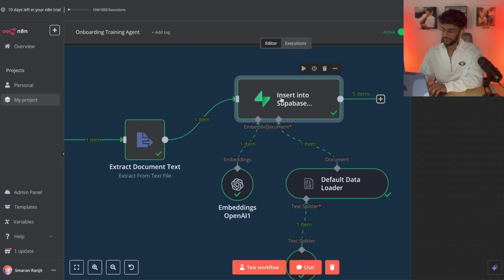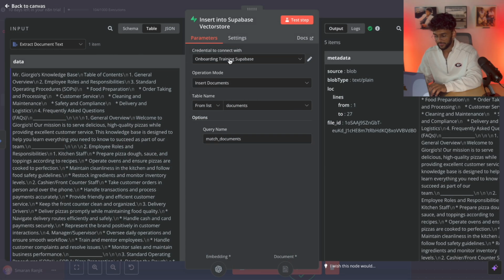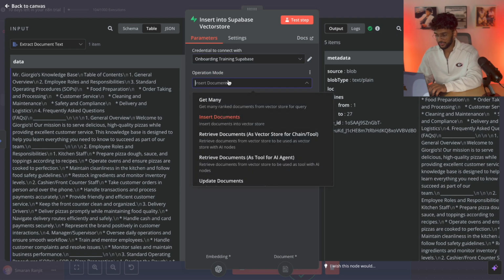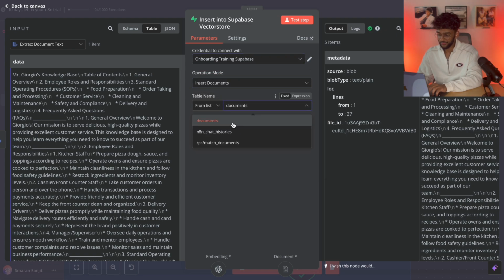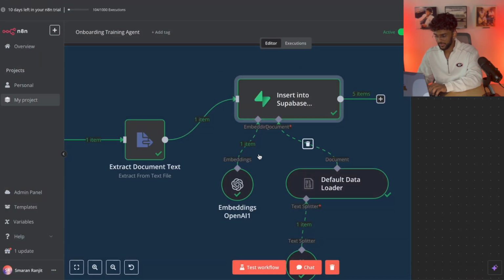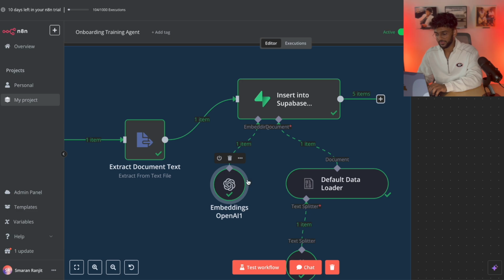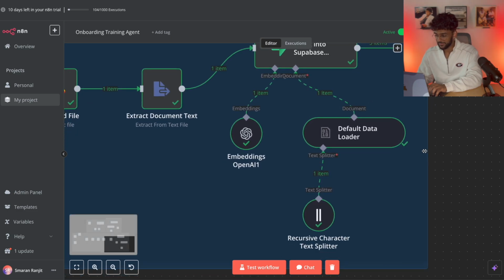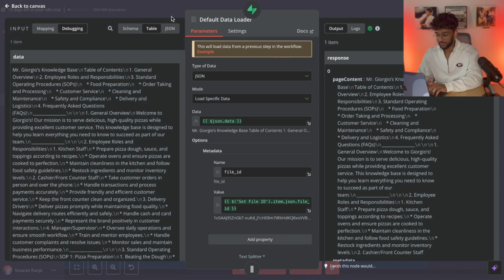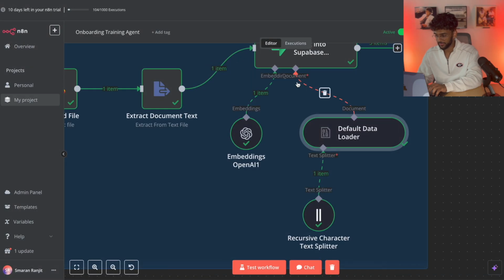Yeah, so insert into Supabase. This is embedding a document. And again, you're connecting with the same database that you set up before. Insert documents from list. Again, choose documents. These will be the three options every time. And then make sure your query name is match_documents. And then you have it connected to OpenAI, obviously, because it needs a brain. And then document, connect that to a default data loader. If you click this plus button right here, it'll pop up with some information. Just click the default one.